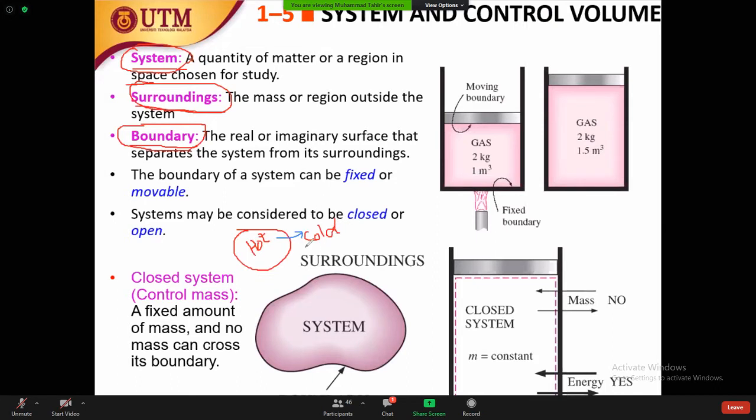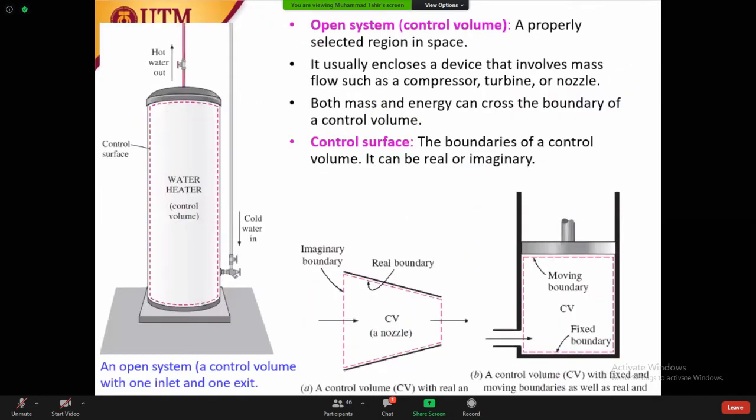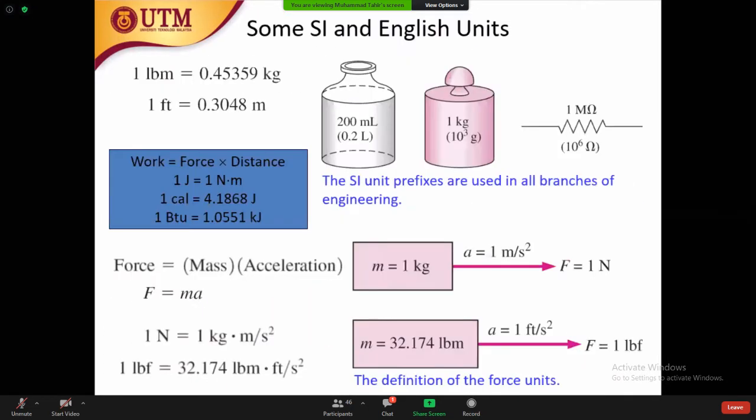If for example surrounding is hot and system is cold, what will happen? Heat transfers from surrounding to system. Yes, heat will transfer, but it depends on the boundary. So this is how we can define the boundary. And then there are open systems, closed systems, different types of systems. Of course, units we already discussed, they are very important.